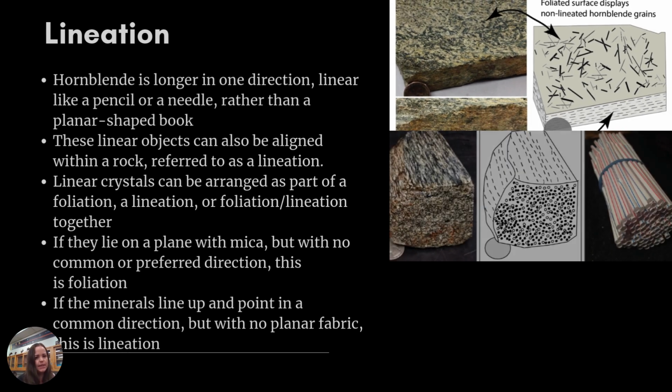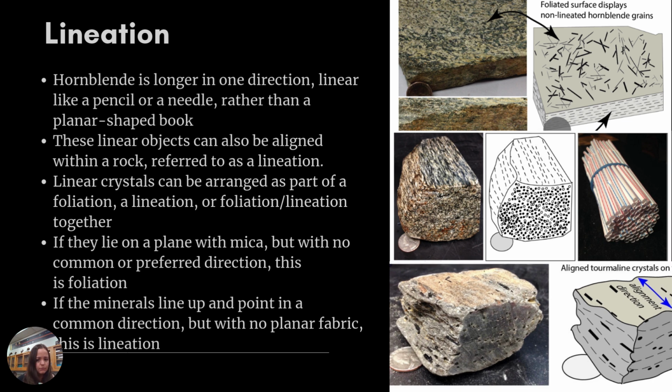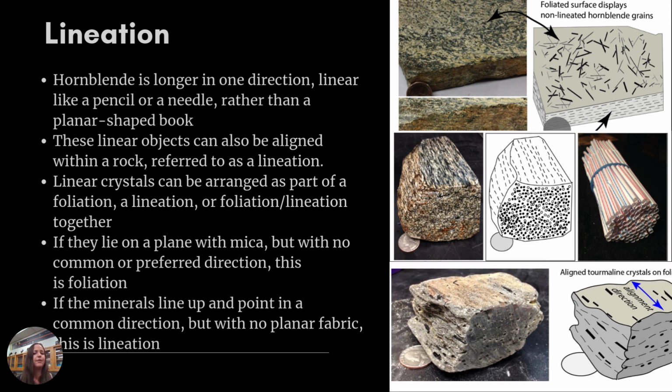Going deeper into that, specific minerals, when they align, will create other things like lineation. Hornblende is longer in a particular direction, which makes it linear, like a pencil or a needle, rather than a planar shaped, book-type mineral. For example, feldspar is more like a planar shaped book rather than a pencil or a straw. So these linear objects can be aligned within the rock, and we call that specific type of foliation lineation.